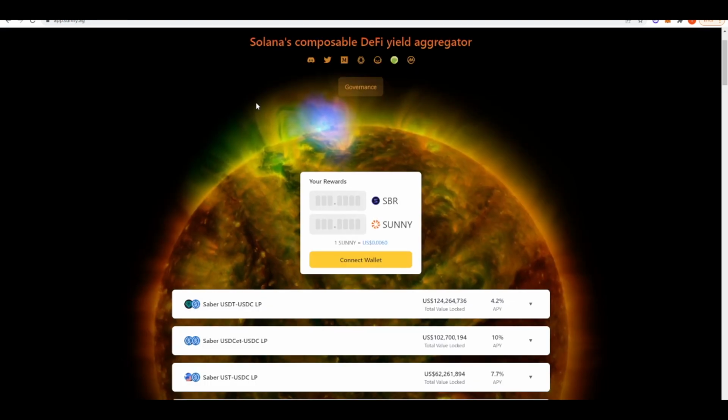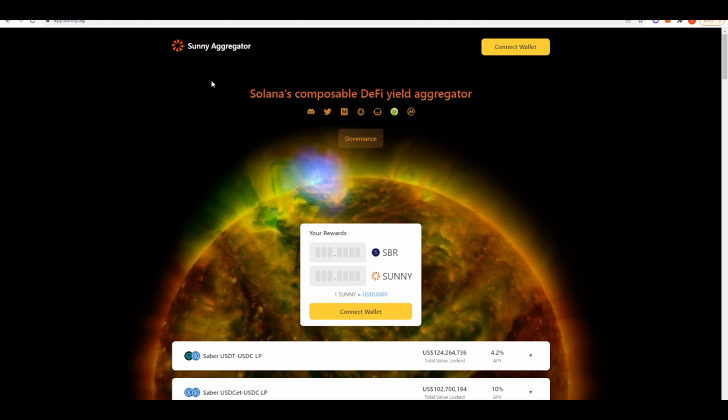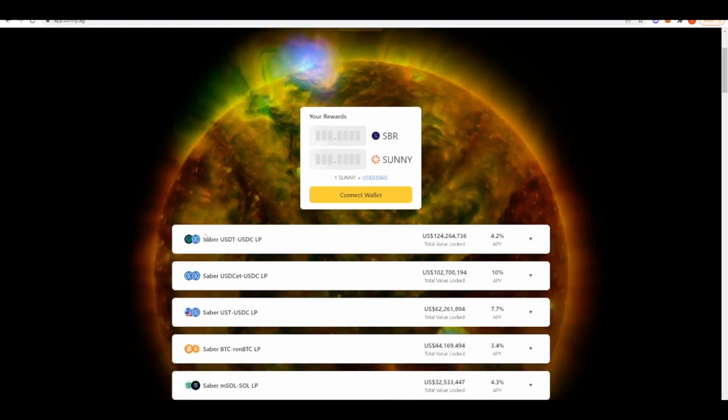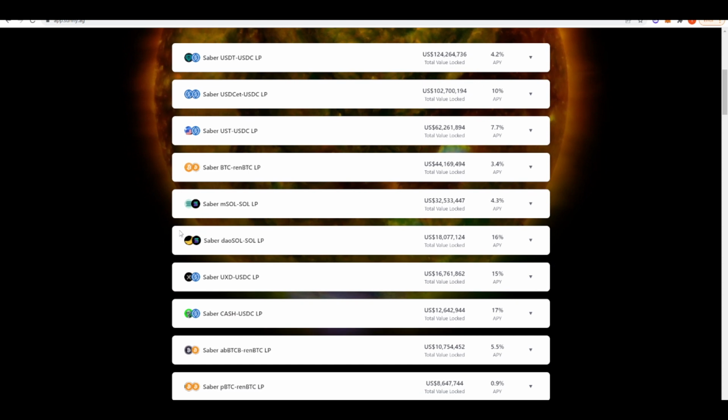Now let's take a look at Sunny Aggregator. Sunny Aggregator basically just allows you to deposit your Saber Finance LP tokens here, and then in return they will give you Sunny tokens. If we just take a look, I think this is the highest yield you can get on your SOL right now on Sunny Aggregator at the time of filming. This is obviously subject to change due to market conditions, as well as the fact that Sunny emissions are controlled by the DAO, and every week they will tend to change.